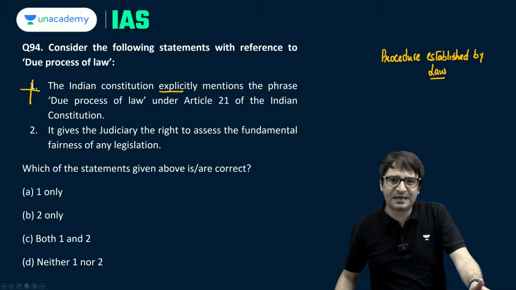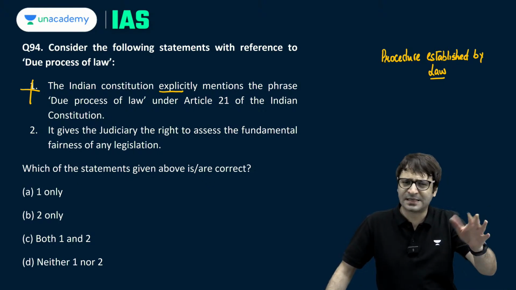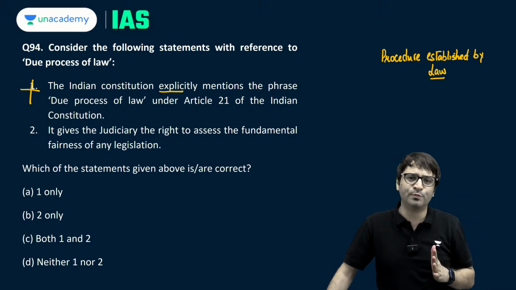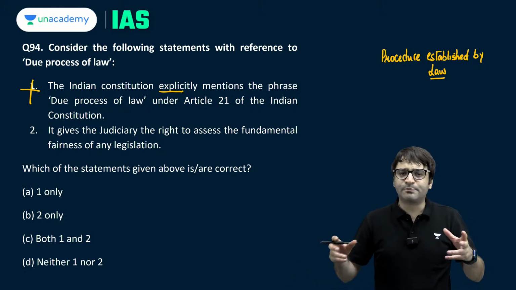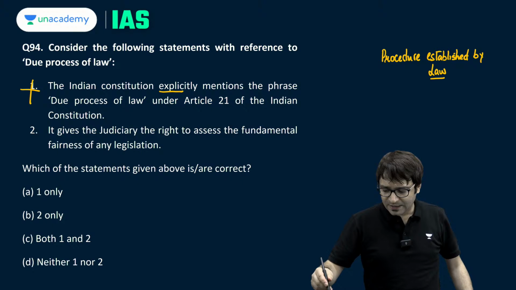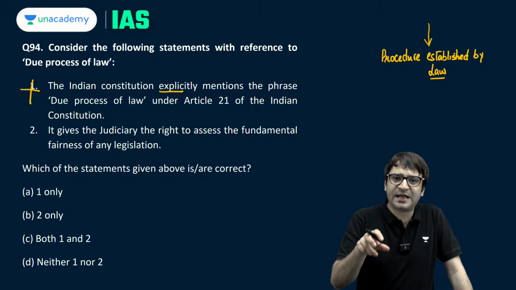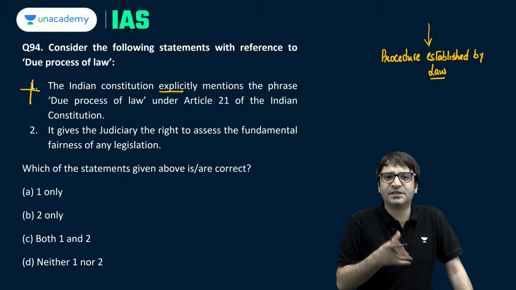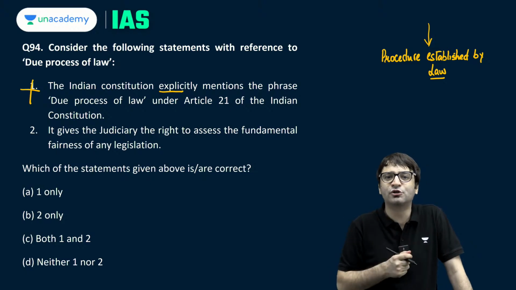But Supreme Court in Maneka Gandhi 1978 case said we basically follow due process of law. And we have discussed that previously as well multiple times. What is the difference between procedure established by law and due process of law? Basically, in due process of law, it protects you against the arbitrary action of the executive as well as the legislature. If it is only procedure established by law, the courts will protect you against the arbitrary actions of the executive. If the executive has arrested you without a law, if the executive has arrested you under an invalid law, if the executive has not followed the rules and regulations properly.